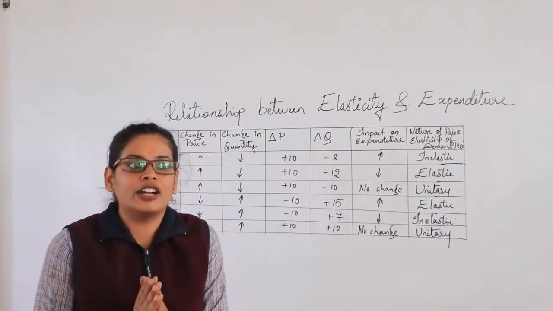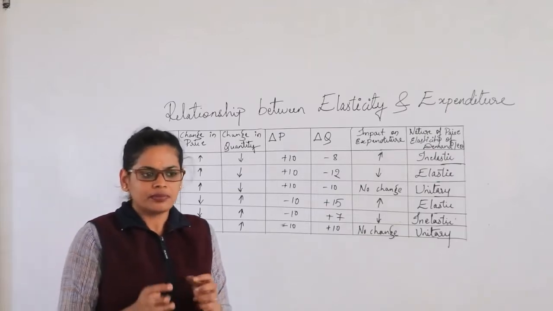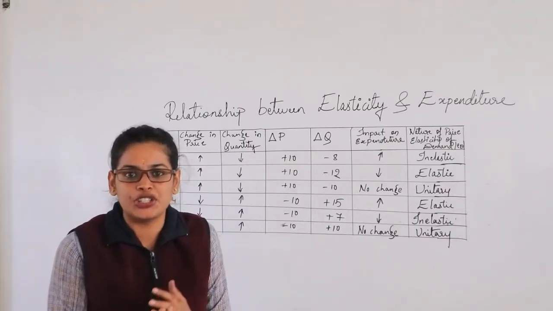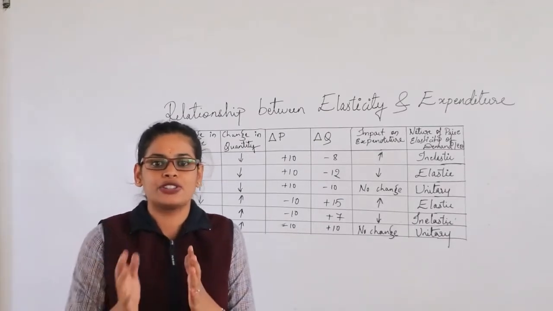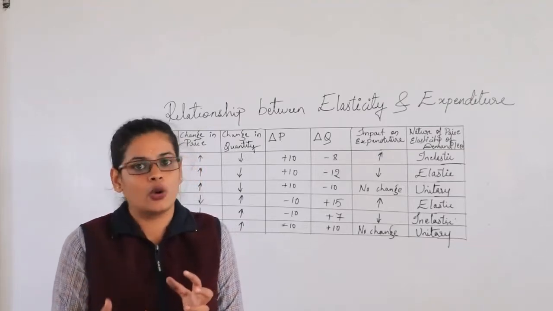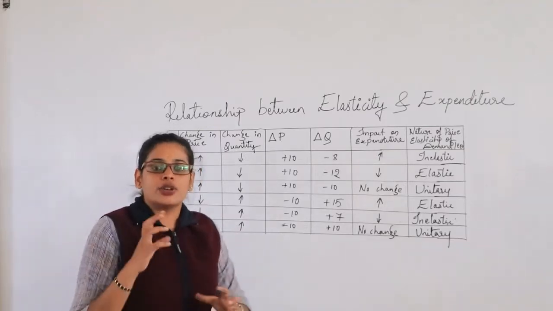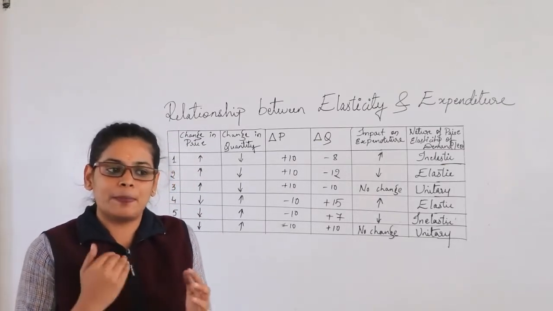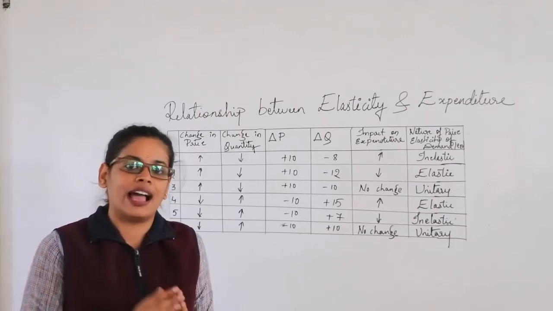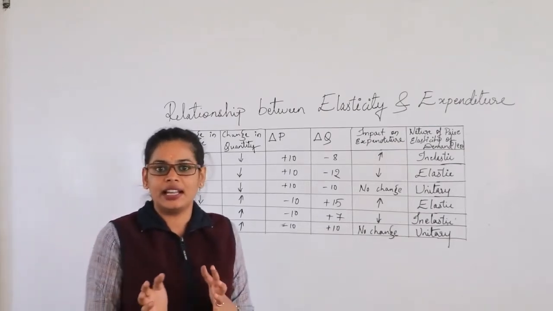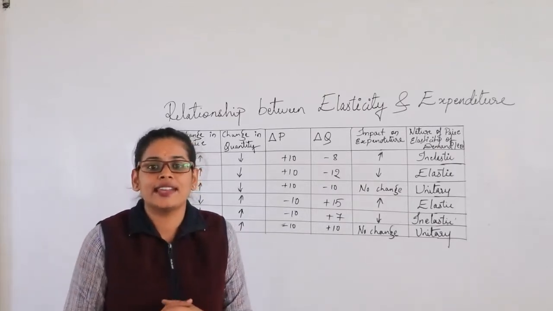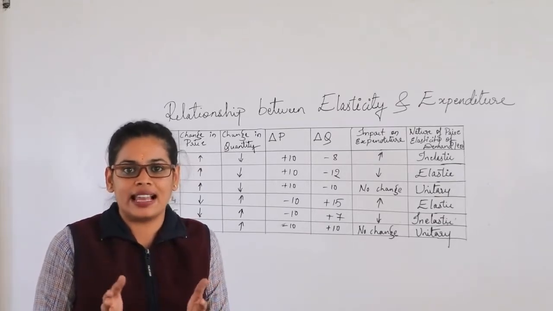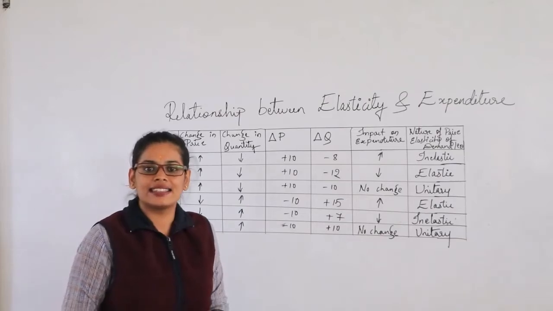But when we talk about luxury goods, the percentage change in the price will also have a responsive effect on the percentage change of the quantity. So when we are talking about luxury goods, the price change in the good or the commodity will have a responsive change in the quantity demanded by the consumer. So here we can say that the price elasticity has responsiveness between the price and the quantity. So here we call it the elasticity of price.